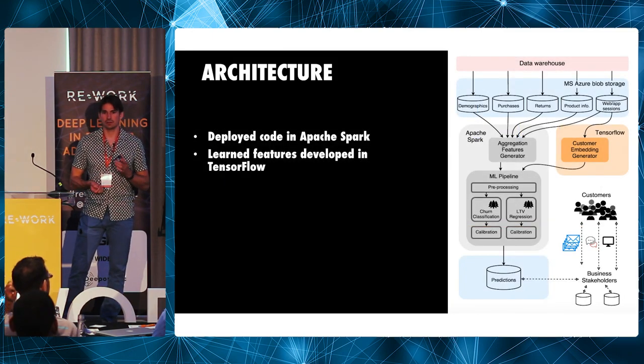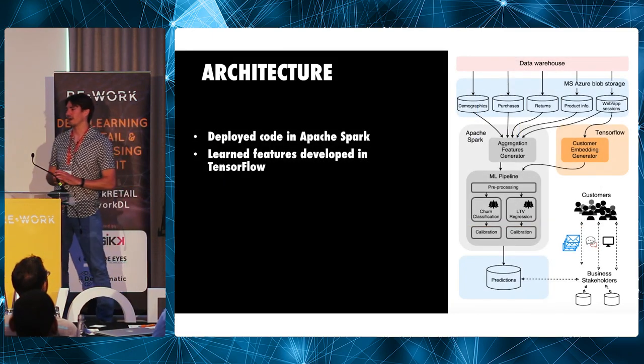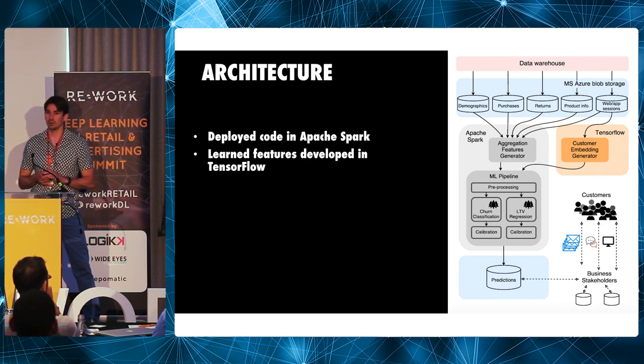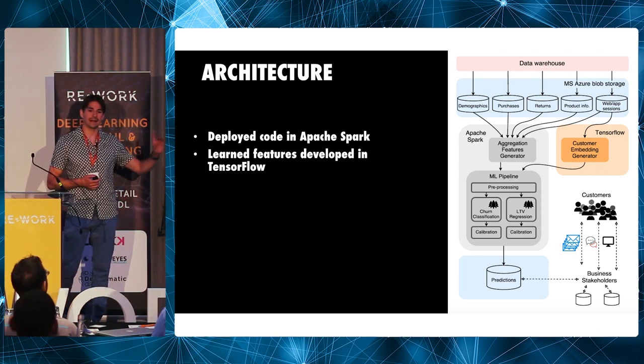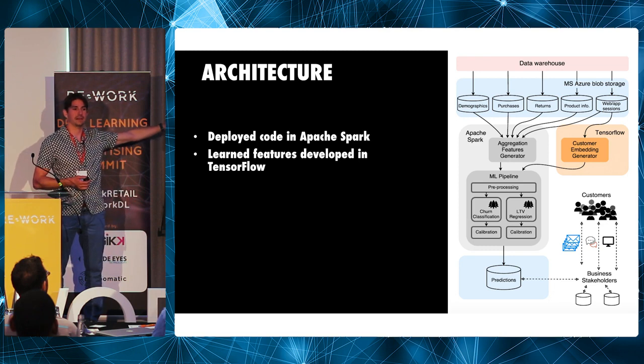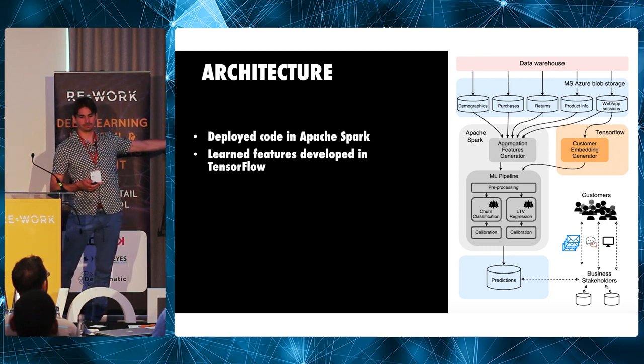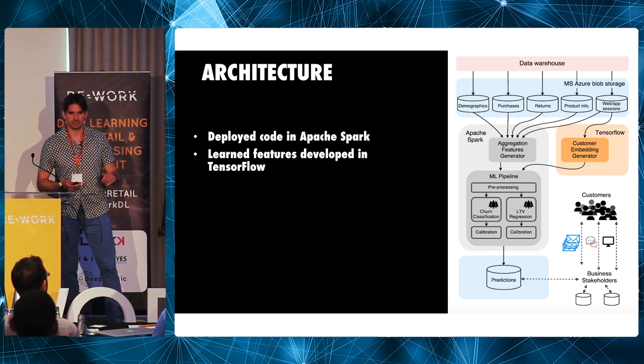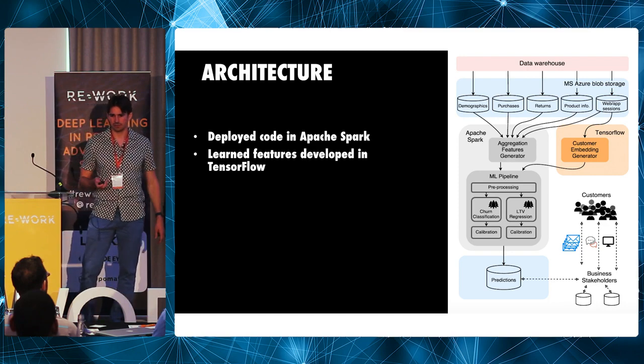And this is the architecture that we ended up having at ASOS. So we're on Microsoft Azure, we're using Apache Spark, our production code is in Scala, and then we have a TensorFlow embedding layer which feeds in to our pre-feature processing, and then out come a load of customer attributes. So that's our architecture. These slides are available, so you'll be able to have a closer look at that later if you want.